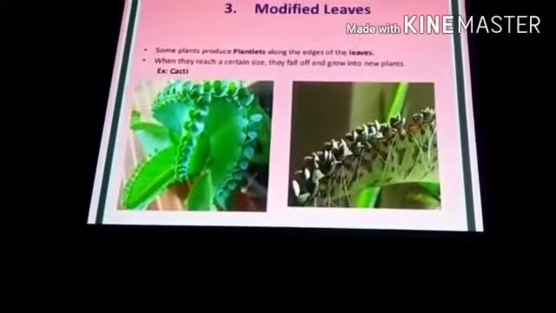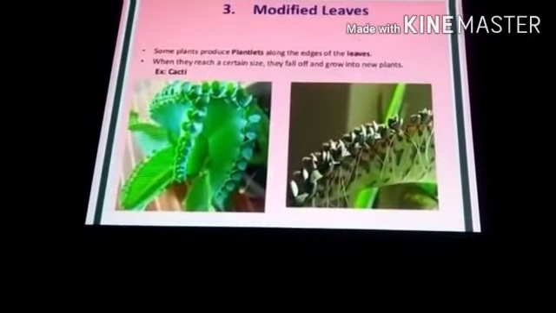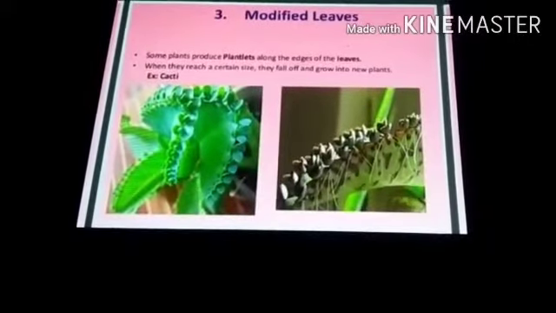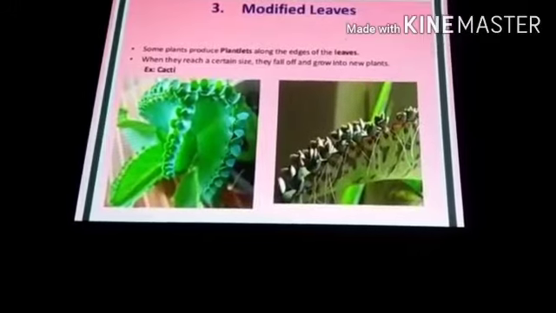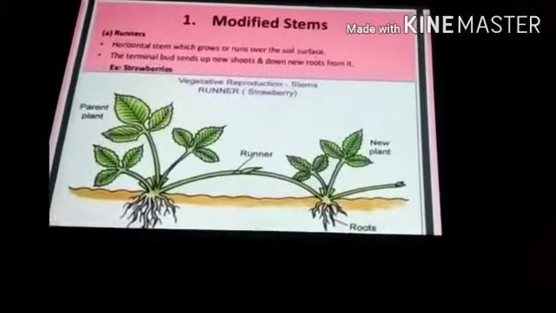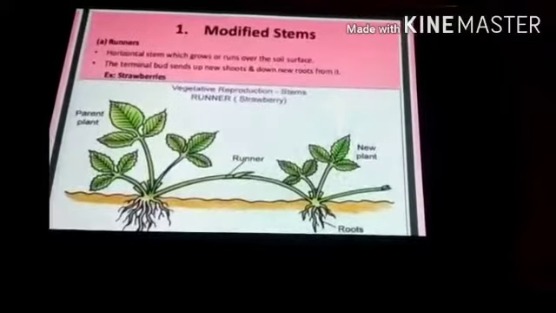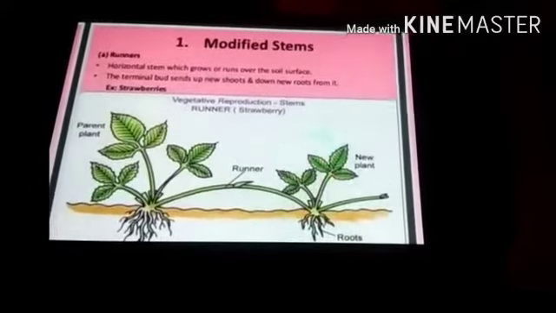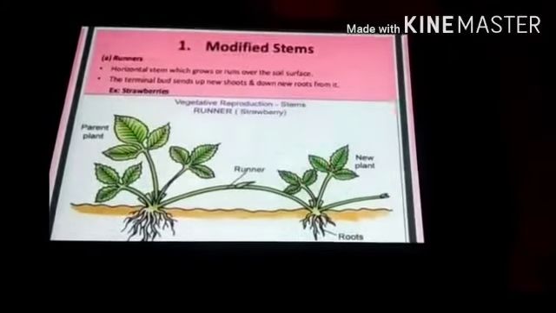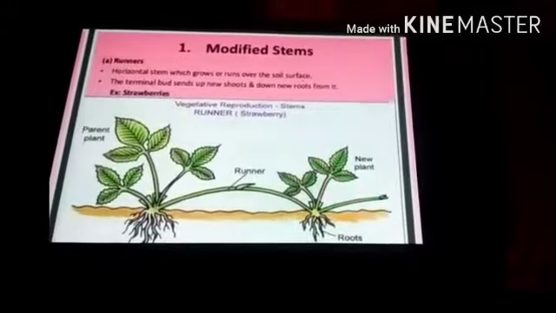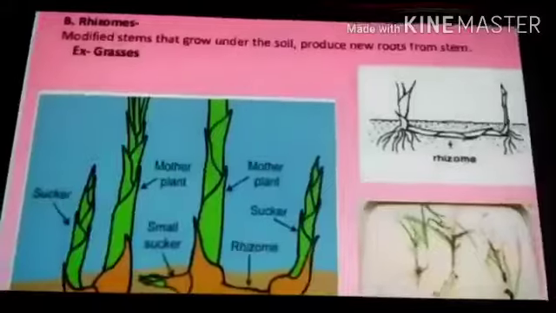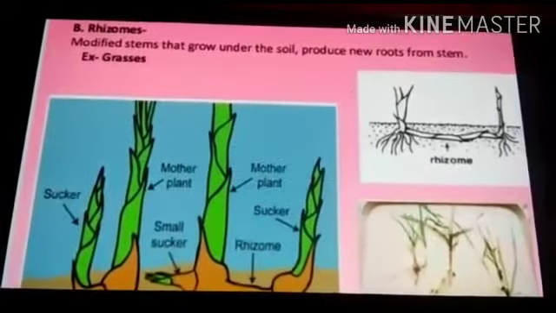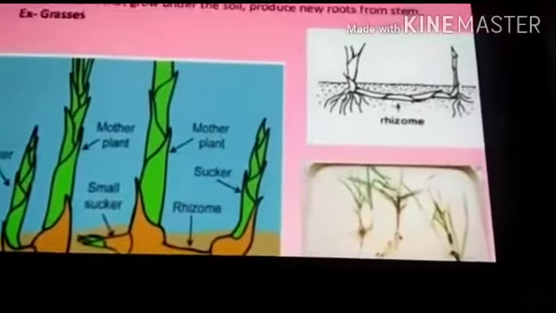Some plants produce plantlets along the edges of the leaves. When they reach a certain size, they fall off and grow into a new plant. Here the example of cactus is given. Runners are modified stems, growing horizontally, which run over the soil surface. The terminal bud sends up new shoots and down new roots from it. For example, strawberries. Rhizomes are modified stems that grow under the soil and produce new roots from the stem. For example, grasses.